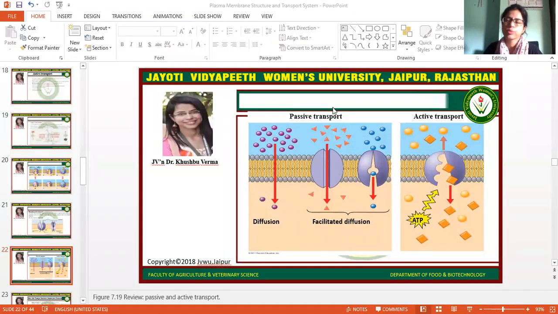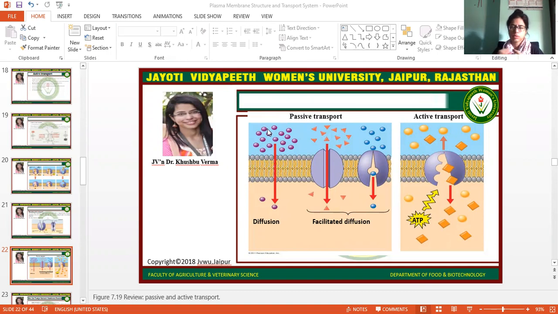Now come to the overview about the active transport and the passive transport. So in the passive transport, there is no need for energy consumption, because molecules will move according to their concentration gradient, from their higher concentration to the lower concentration. And passive transport is again divided into two parts. First one is simple diffusion, second is facilitated diffusion.